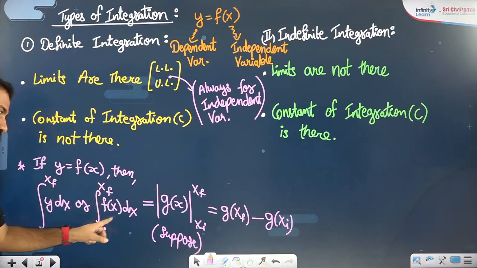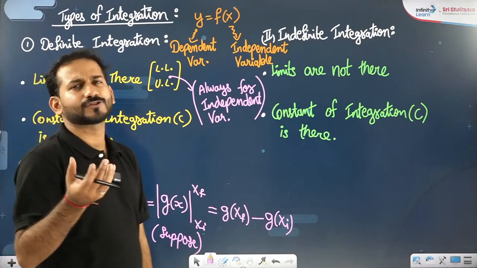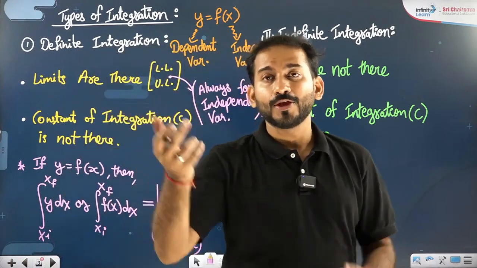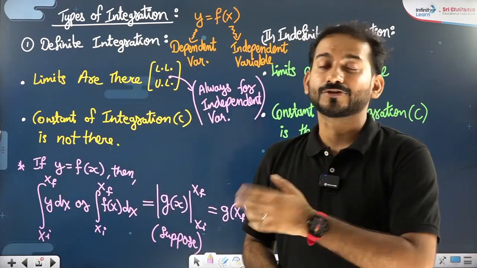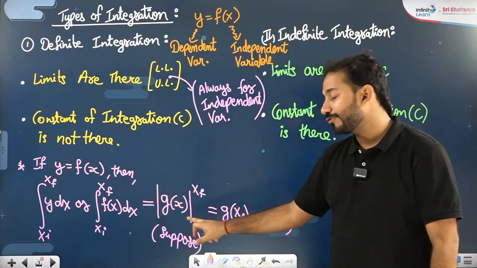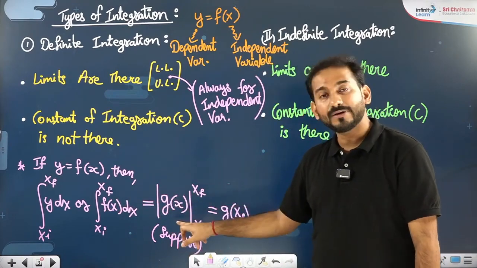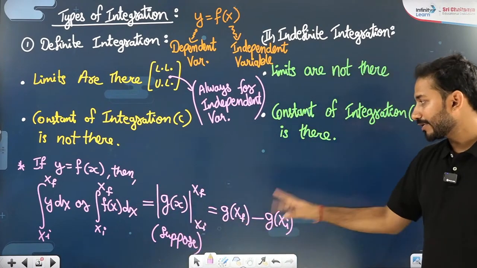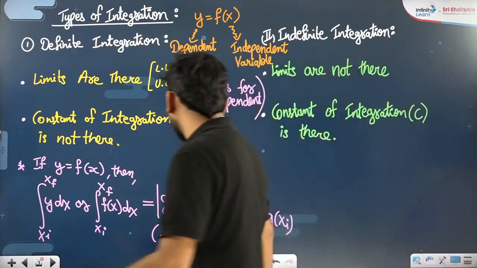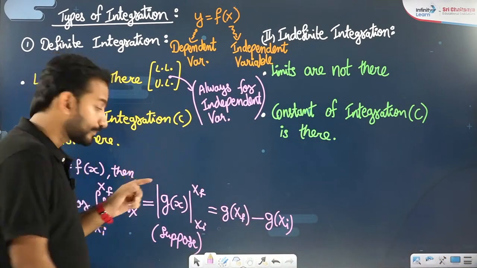Suppose the integration of f(x) dx is equal to g(x). What is f(x)? A function of x. A question for you. What is g(x)? Another function of x. Answer for you. So if you know this is the question and this is the answer, how to put the limit? Put the upper limit minus put the lower limit. Put the upper limit minus put the lower limit. And no constant, nothing.